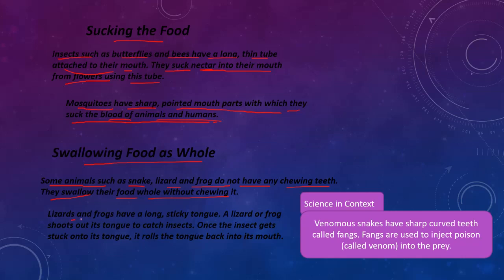Lizards and frogs have a long sticky tongue. A lizard or frog shoots out its tongue to catch insects. It puts the tongue outside to catch small insects.